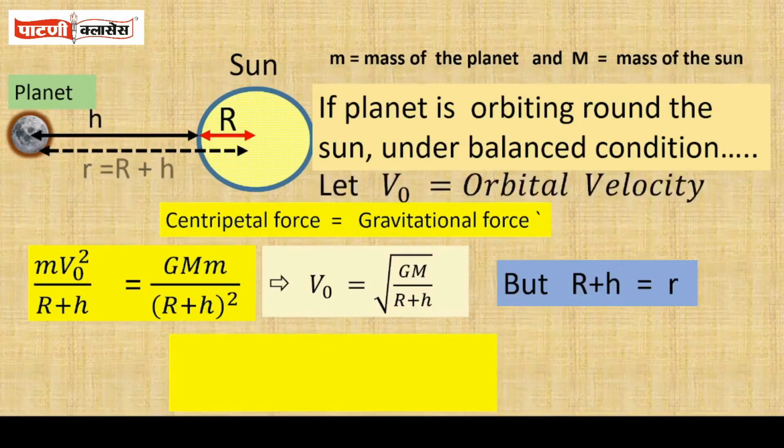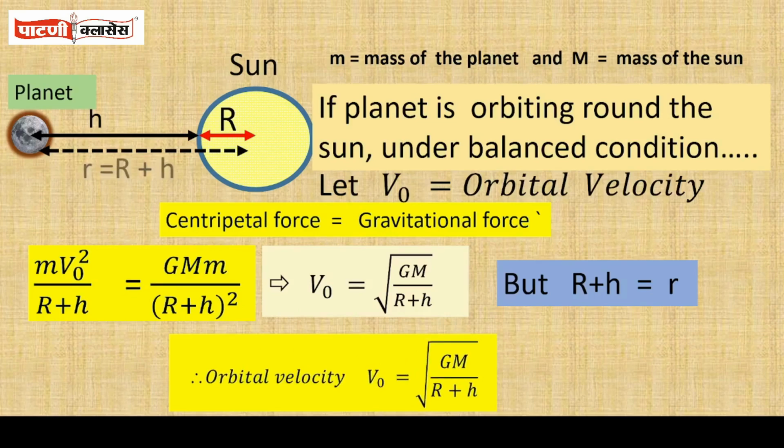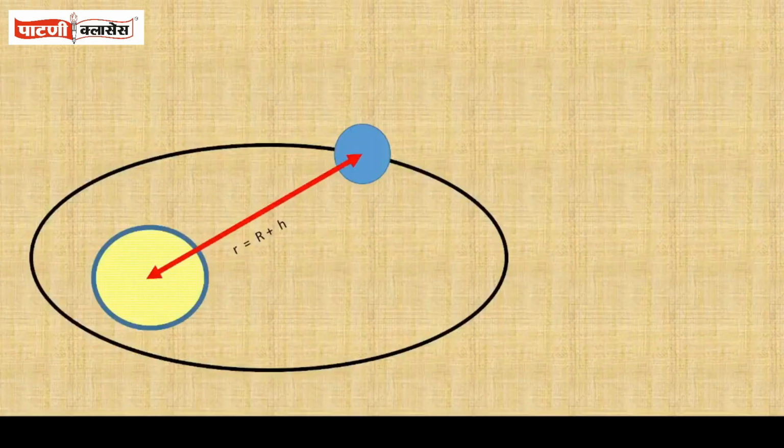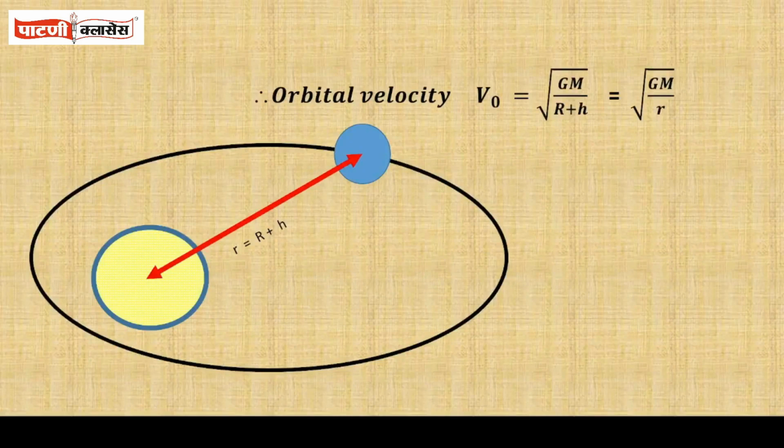Therefore, the orbital velocity of the revolving planet around the Sun is given by V naught equals under root of GM upon R plus h, which is nothing but under root of GM upon small r, where small r equals R plus h.